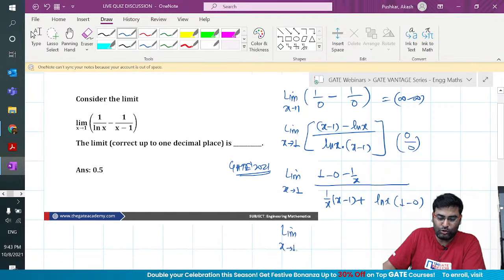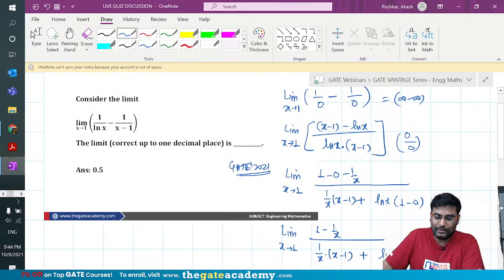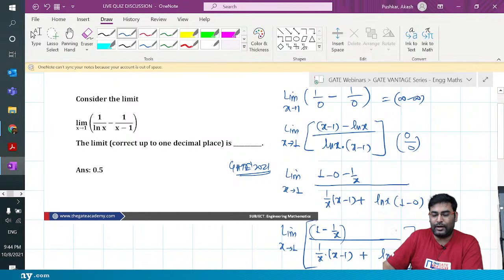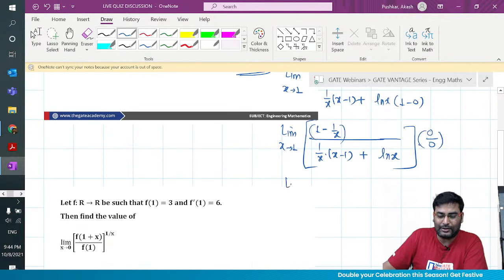I think that's how Urvesh must have done it. So it is 1 minus 1 by x upon 1 by x into x minus 1, plus ln x, guys. So far so good, guys. Again, if you put x tends to 1, it is still a 0 by 0 form. You can see that. So you have to differentiate one more time. It's a classic question of L'Hopital's rule, right?